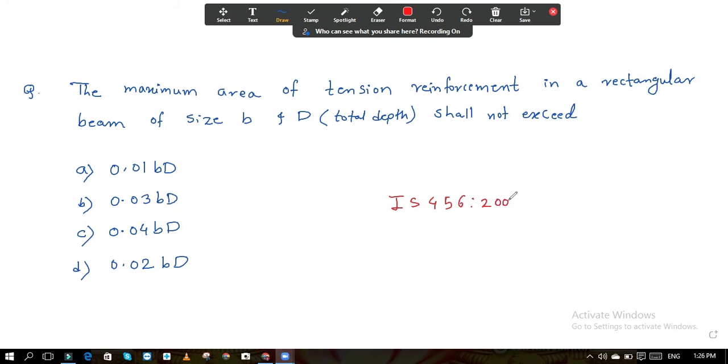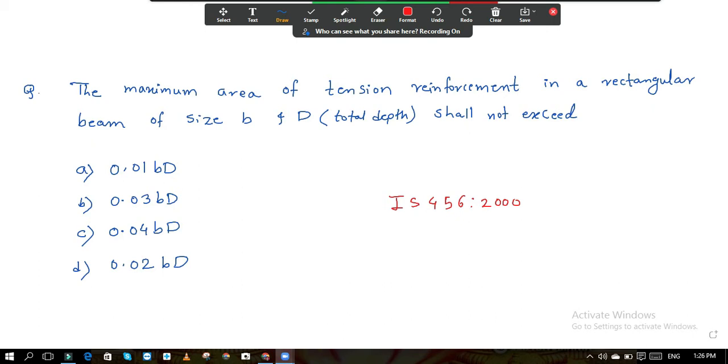So what is the answer? Any guess or any logical answer if you want to tell me? At least give me one answer from your side.